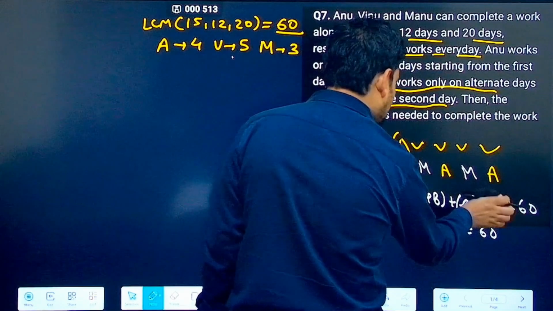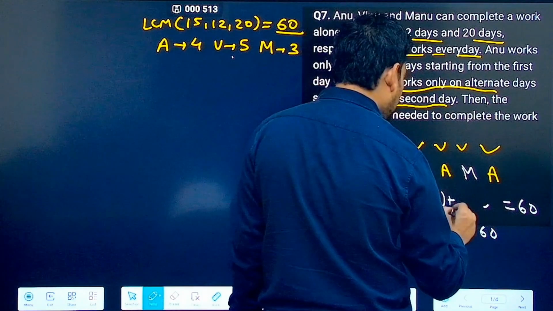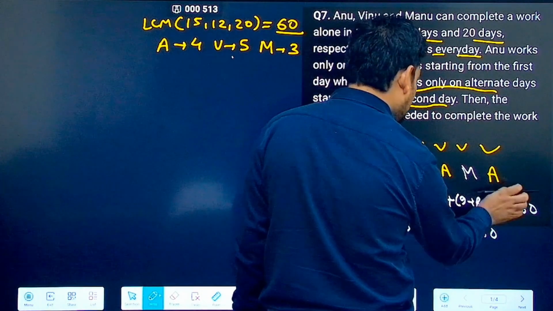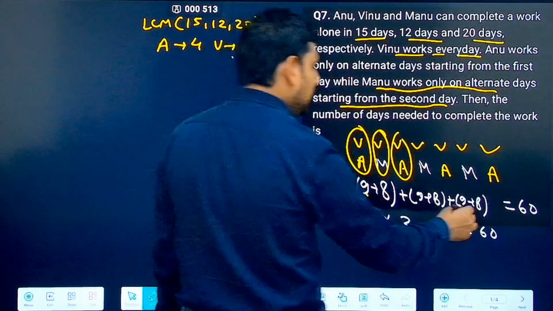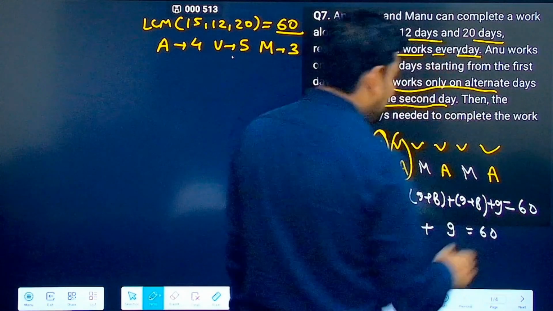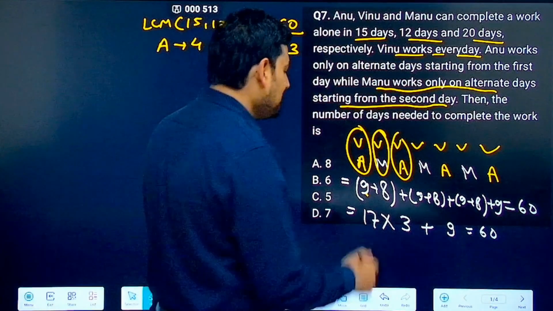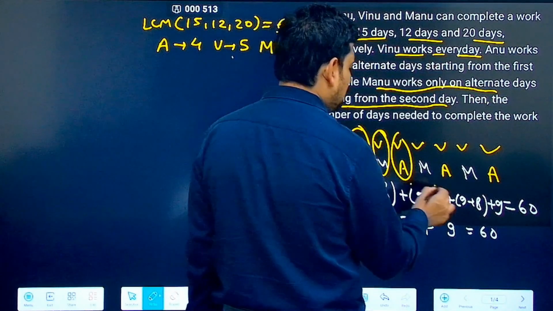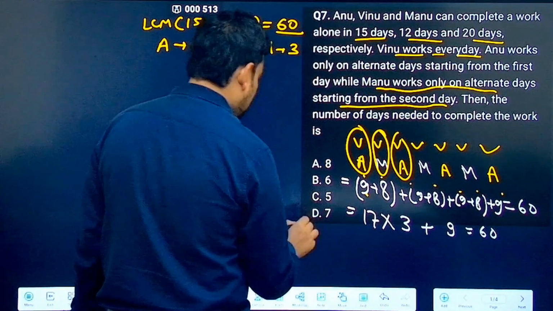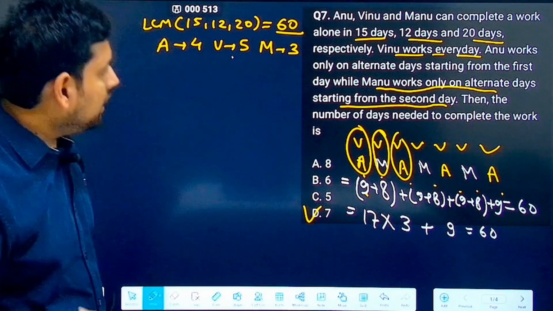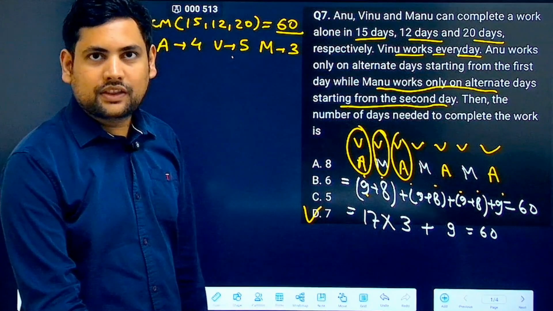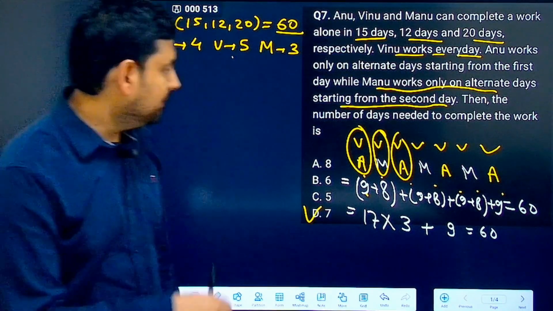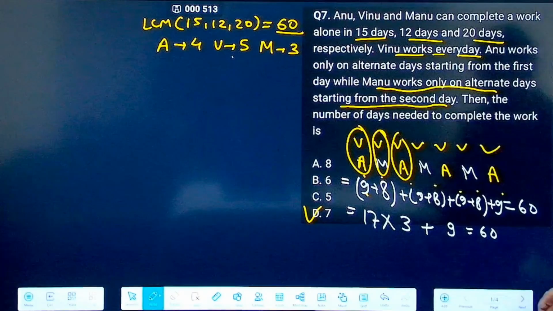9 plus 8. You can literally manually do this also. So this is 9 plus 8. Now I have already reached till 51. Then one more 9. Correct. How many days if you want to count? 1, 2, 3, 4, 5, 6, 7. So total 7 days will be required to complete the work. Understood? Simple. Then let's do another.